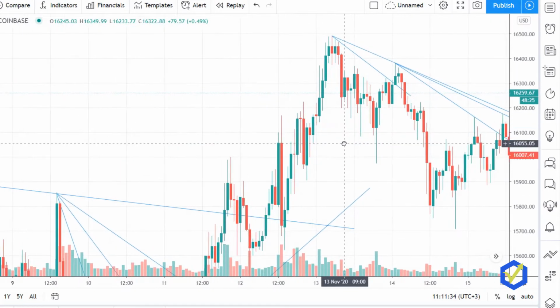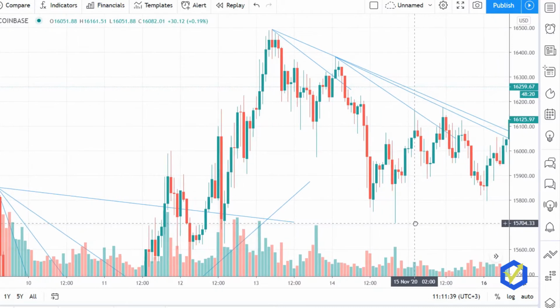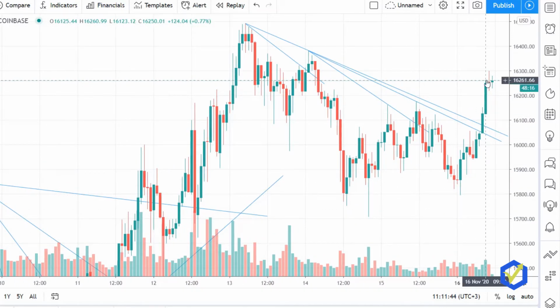Okay, at that moment I had my setup, so I entered, and then right here I had my setup, so I entered, and that was a good move. And this is how I average the prices.